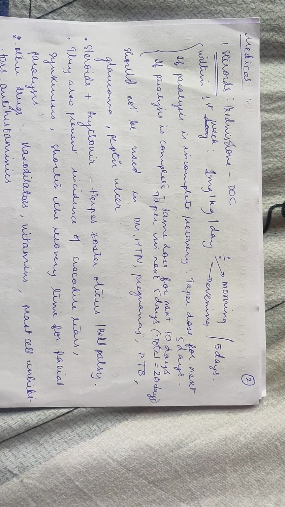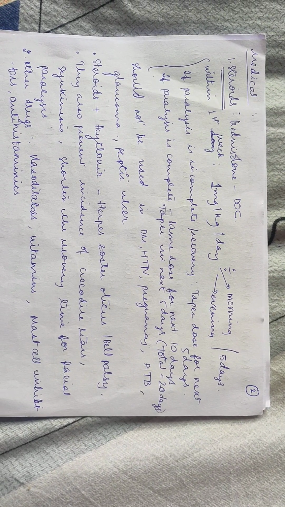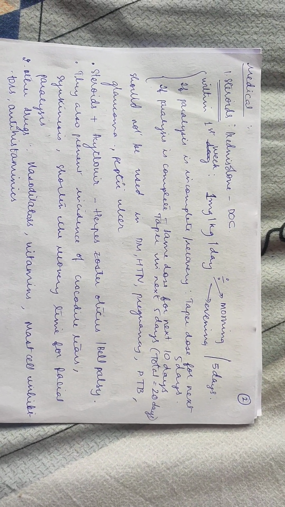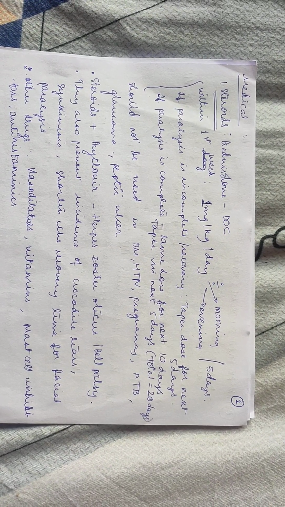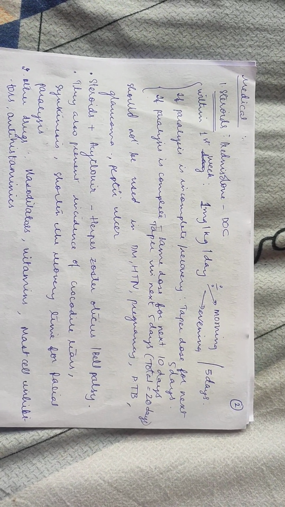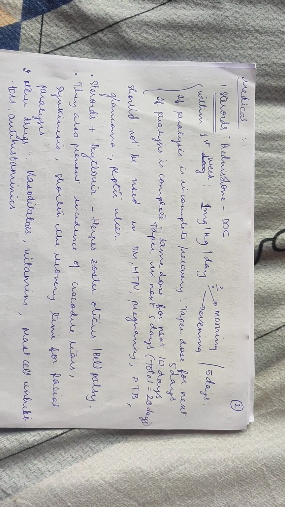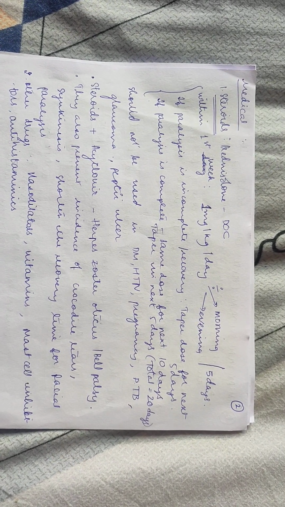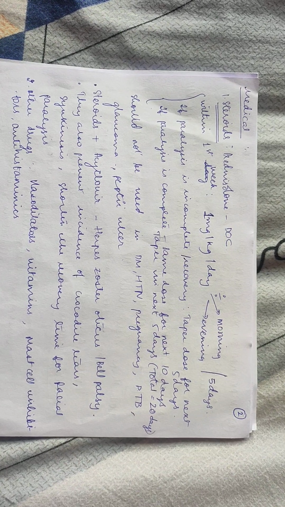Moving on to the medical management, steroids can be used. Prednisolone is the drug of choice, which is 1 mg per kg per day, divided into 2 doses, morning and evening, for 5 days. And if the paralysis is incomplete, or if there is recovery happening, you'll taper it down over the next 5 days. So a total of 10 days treatment. If paralysis is complete, you will continue the same dose, 1 mg per kg per day, for the next 10 days, and taper it down in the coming 5 days. So a total of 20 days treatment.